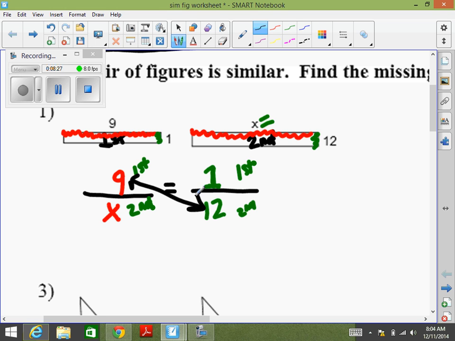We're going to cross multiply 9 times 12, which is what? 108. We divide by 1, so we get 108. So this length is 108. So X equals 108.